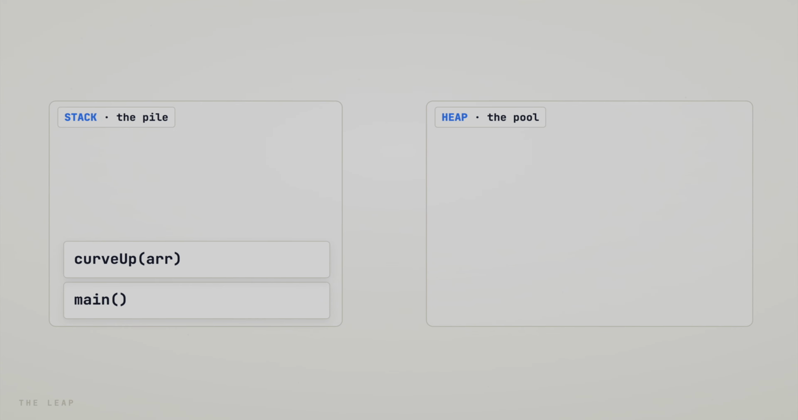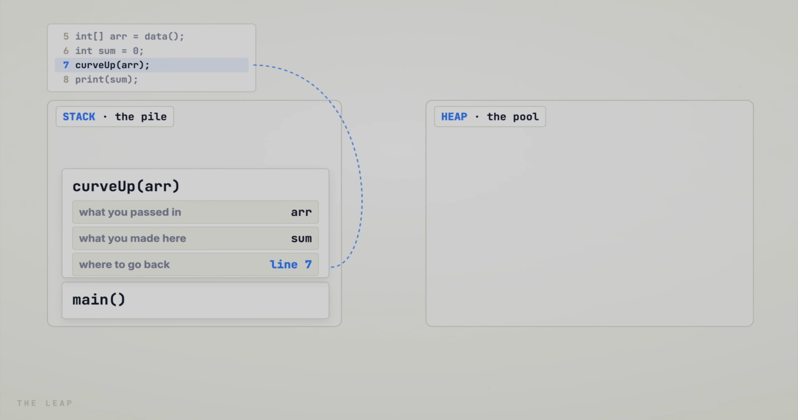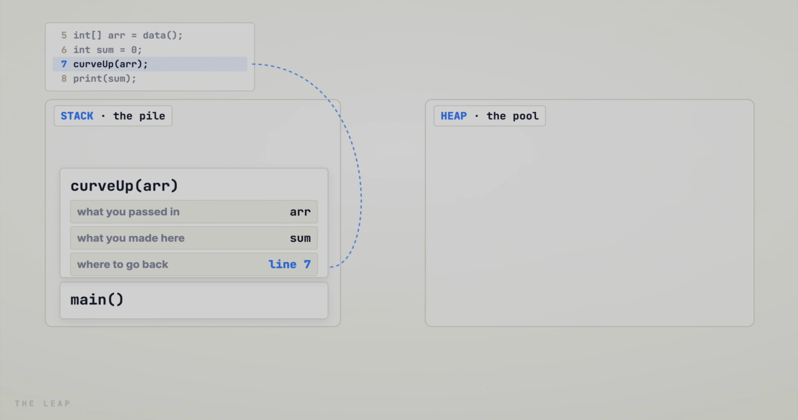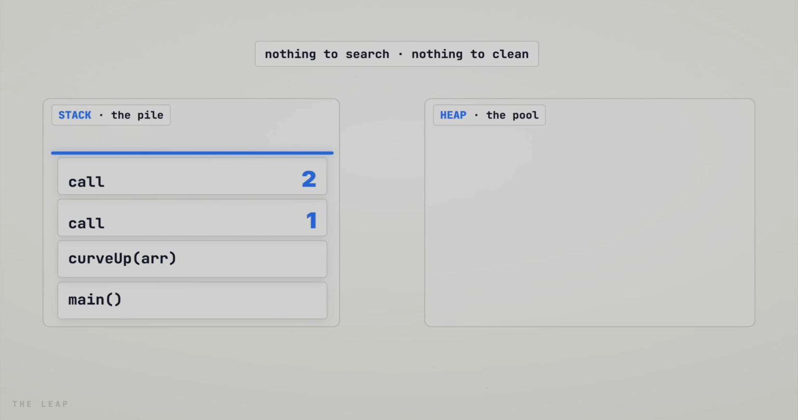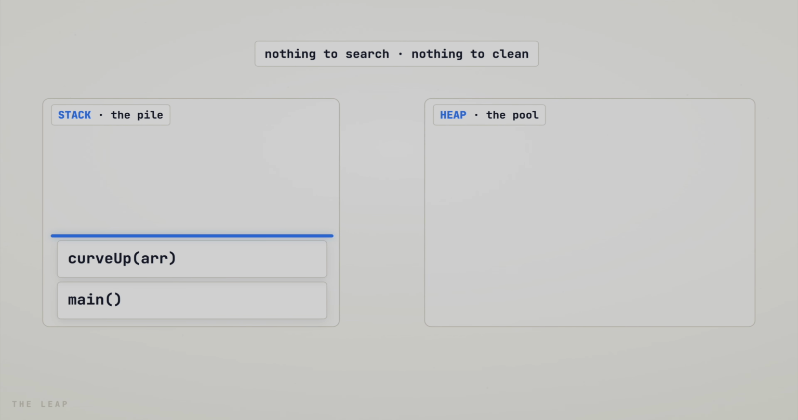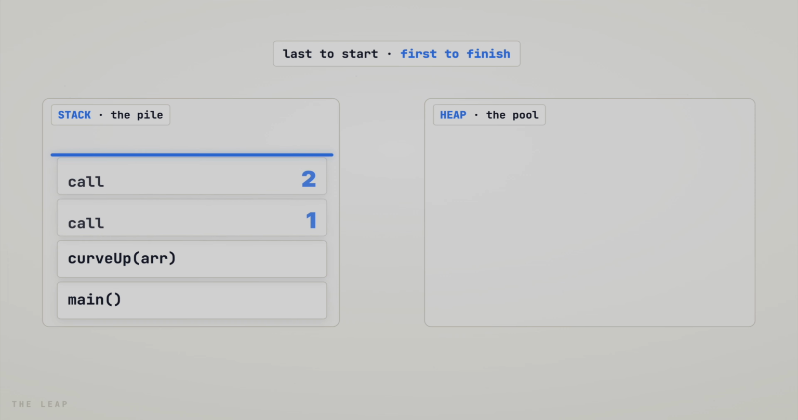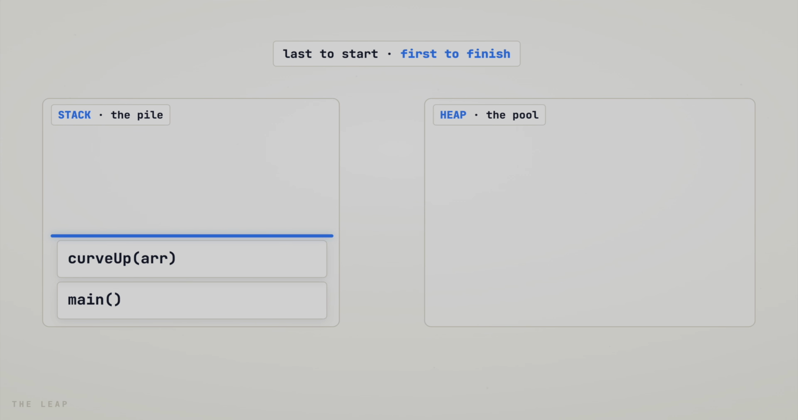Your program runs in 2 rooms, the stack and the heap. The stack is a pile of frames, one per method. Inside sits what you passed, what you made, and the way back. It is fast because making room moves one marker. Calls slide the marker up. Returns slide it down. So the last one in is the first one out.